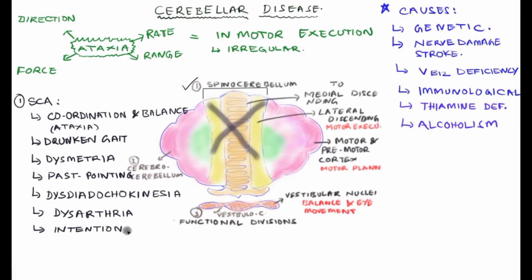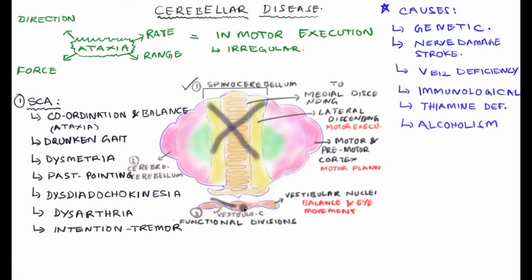Intention tremor is another common manifestation of spinocerebellar disease. When we perform any motor act, the tremor increases, more than 8 hertz of contractions, especially during performance of an act rather than at rest. This is known as intention tremor.